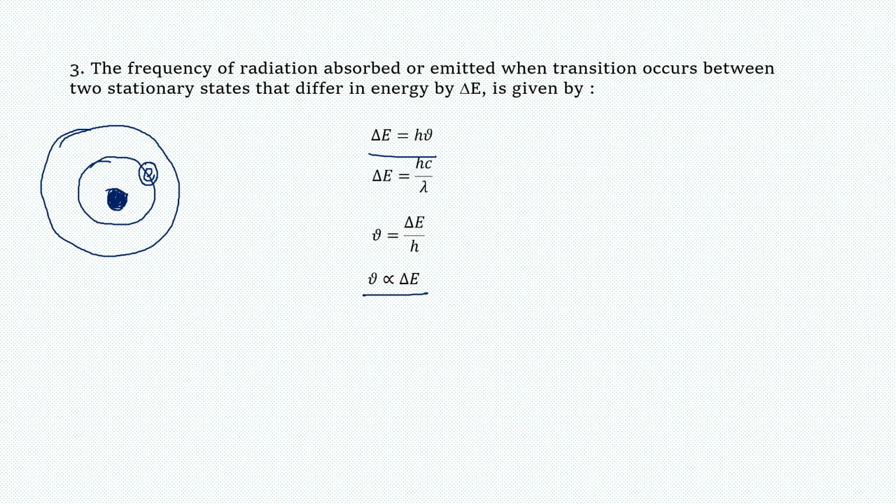If the electron needs to jump from this orbit to this orbit, it must absorb an amount of energy which is the difference between this state and this state. Say the energy of this state is E2 and the energy of the first state is E1. The difference between the energy values of these two states is delta E, which equals E2 minus E1.